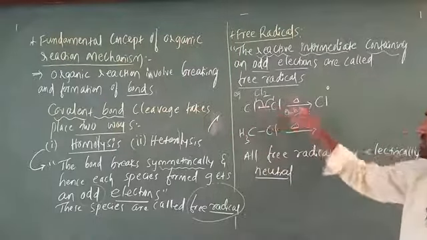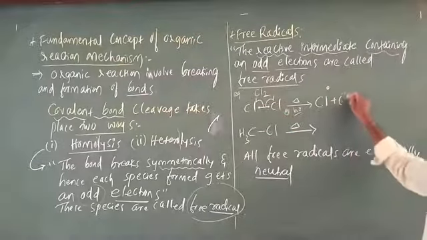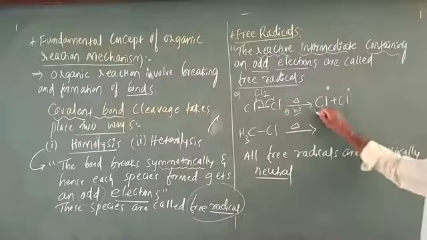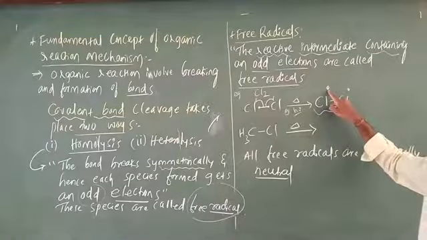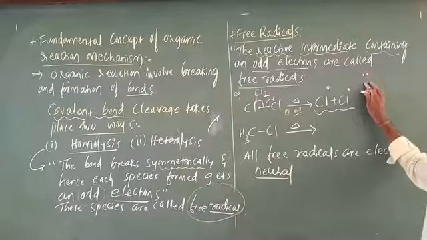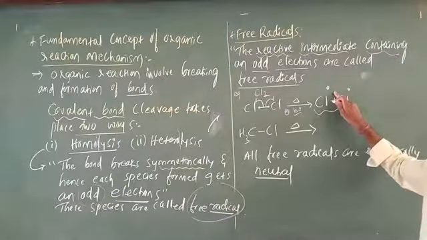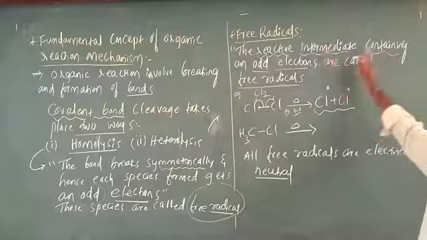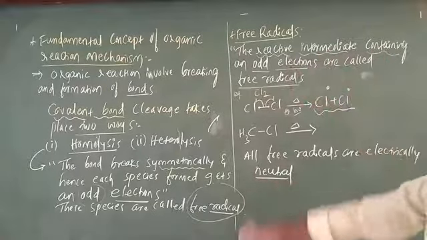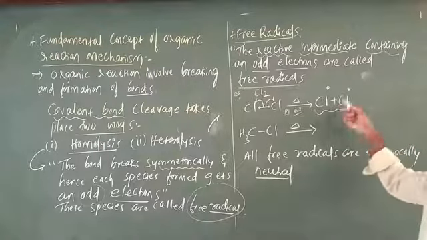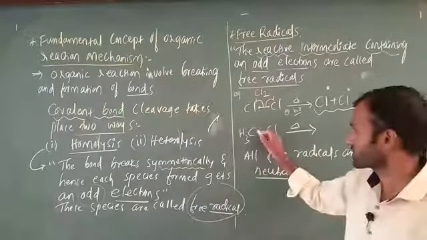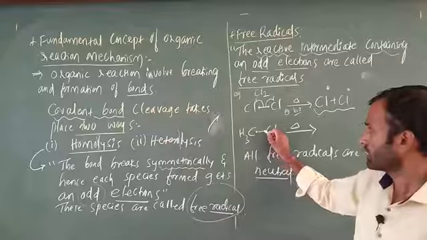Here is a Cl free radical, and the next one is also a Cl free radical. These two are free radicals. Here only one electron is there, that is odd; if two are there, that is even. The reactive intermediate containing an odd number of electrons is called a free radical. That is why this is important.